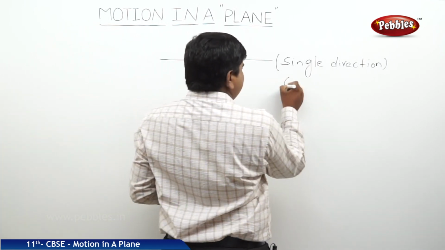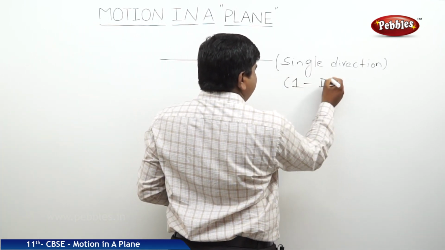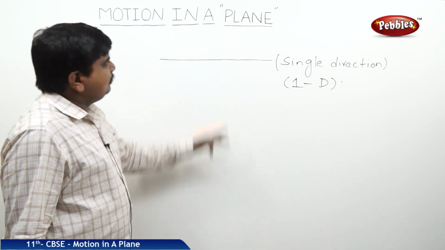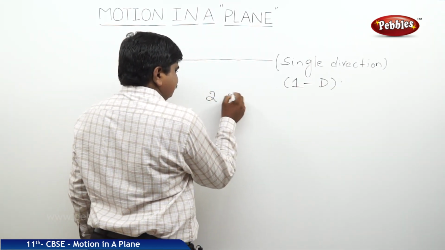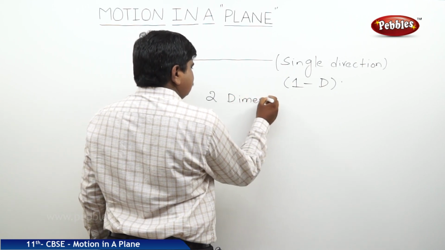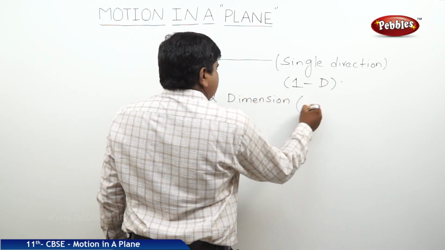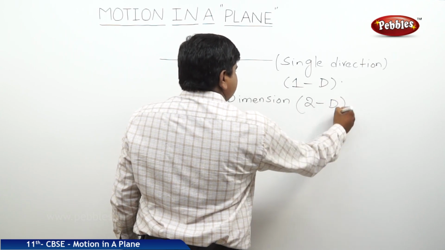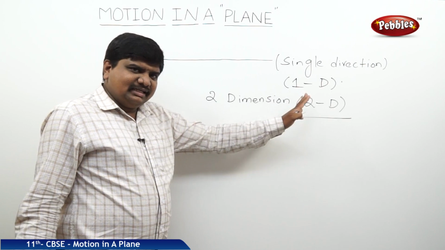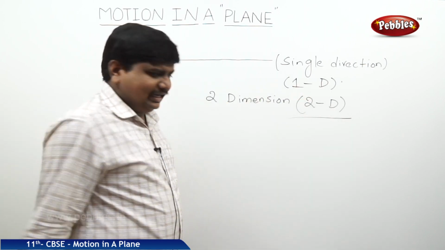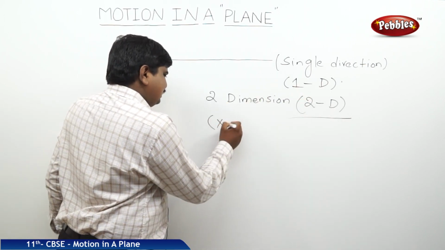Single direction means we can say one dimension, 1D. But a plane is nothing but 2D, two dimensions. If you see the mathematics, 2D means it should have two position coordinates like x comma y.